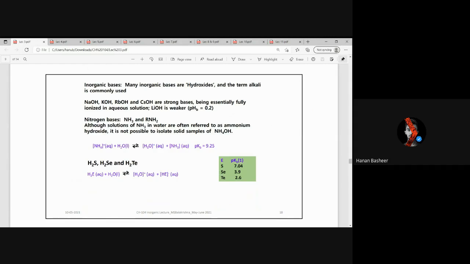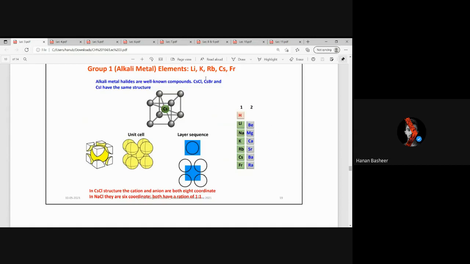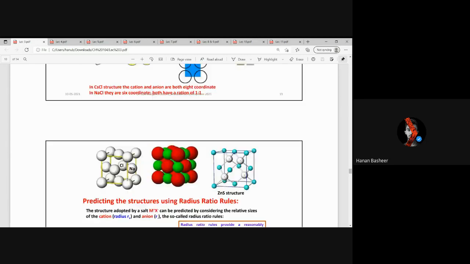And these are the pKb values of these elements. Going through group 1 alkali metals: lithium, sodium, potassium, rubidium, cesium. Li-Na-K-Rb-Cs is the short form, the way to remember it. And this is the layer sequence. So we can see cesium is bonded to 8 atoms, but sodium is bonded to 6 atoms. So this is the structure which we have to keep in mind.